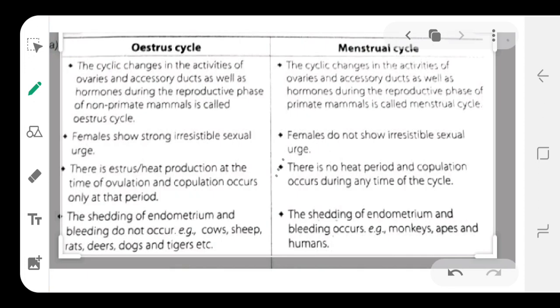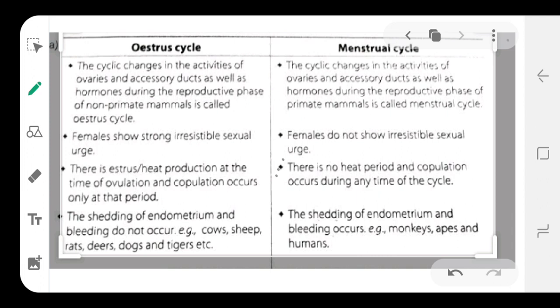In the estrous cycle, when the organisms are actively reproductive, some accessory ducts and the ovaries, as well as some chemical messengers like the hormones, are activated in the reproductive phase of the non-primate mammals. This is the reason why the cyclical changes occur in the non-primates. That is known as the estrus cycle.